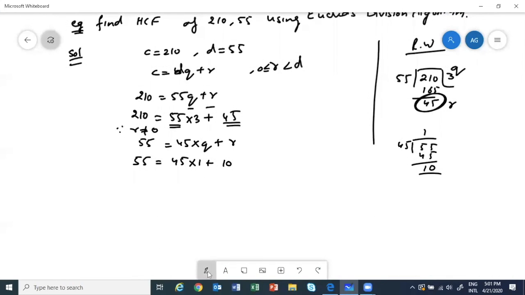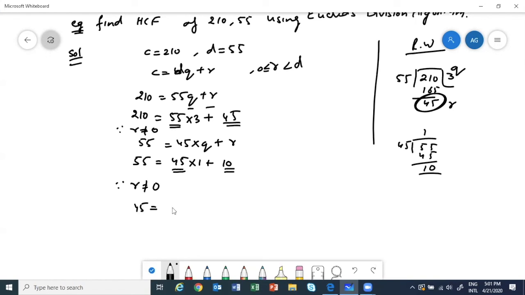Okay. Now since again the remainder is not 0, we will apply it again, because that is what it is saying: continue the process till the remainder is 0. So now this one is my C. So 45 = 10 × Q + R, I have to find.